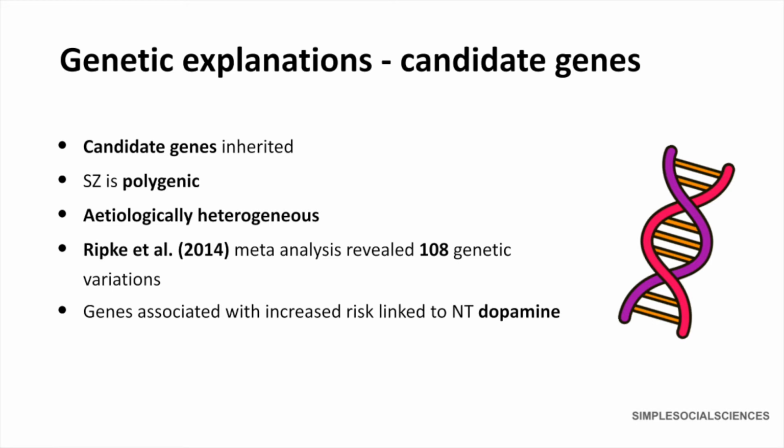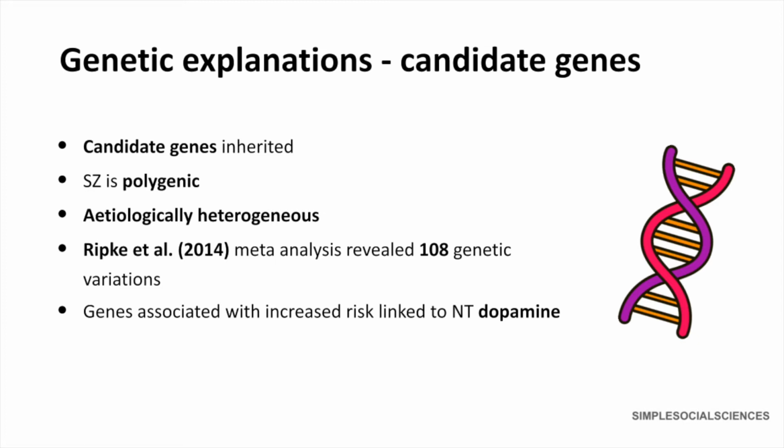The inheritance of schizophrenia links to candidate genes. So candidate genes are genes which create a vulnerability for any disorder, and in this case, it is schizophrenia. Schizophrenia is not explained by any one single gene. This means it's polygenic. It's also etiologically heterogeneous because multiple genes in different people will result in schizophrenia. Researchers conducted a meta-analysis and found 108 different genetic variations. Some of the genes associated with the increased risk link to the neurotransmitter dopamine.